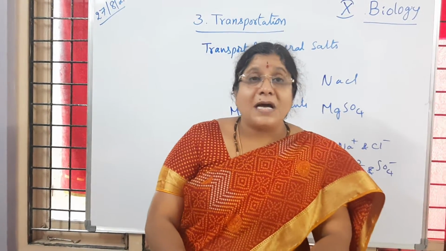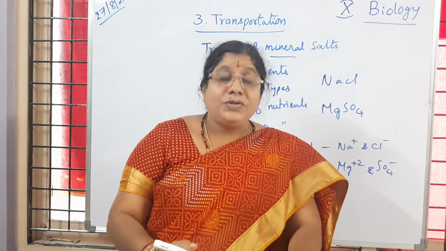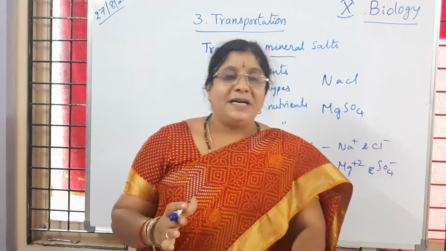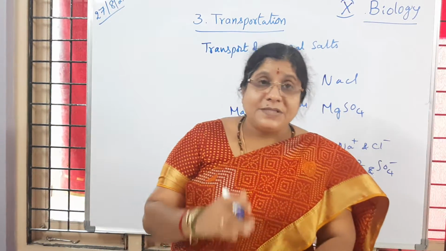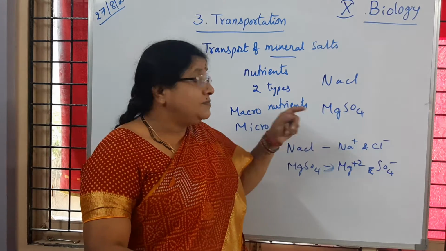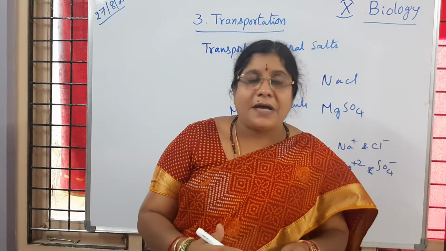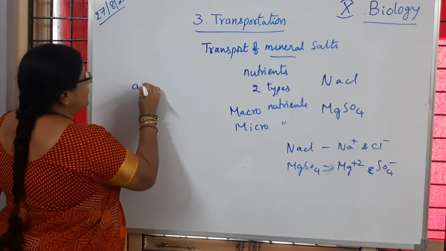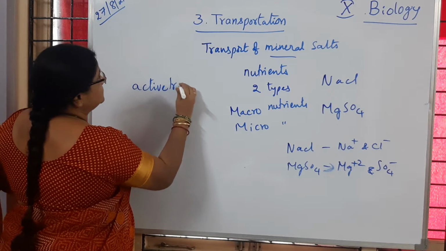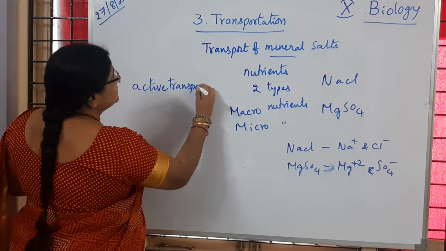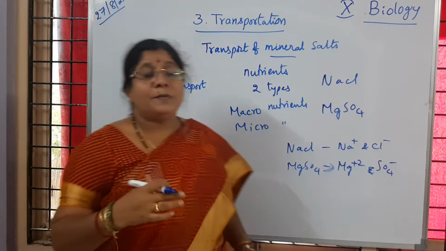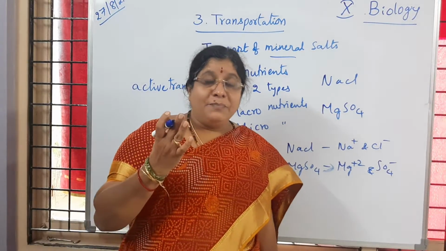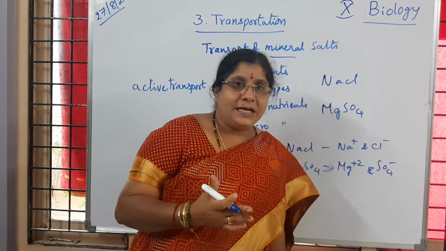So you know the process called diffusion. Diffusion is also happening in the plants, in the cells, where it helps in transporting materials. But if we observe this process where these mineral salts are transported, how does it happen? It is because of, other than diffusion, active transport. Active transport. So the active transport process happens in the living cells, which helps in transporting the mineral salts in the upward direction. Is it clear to children?